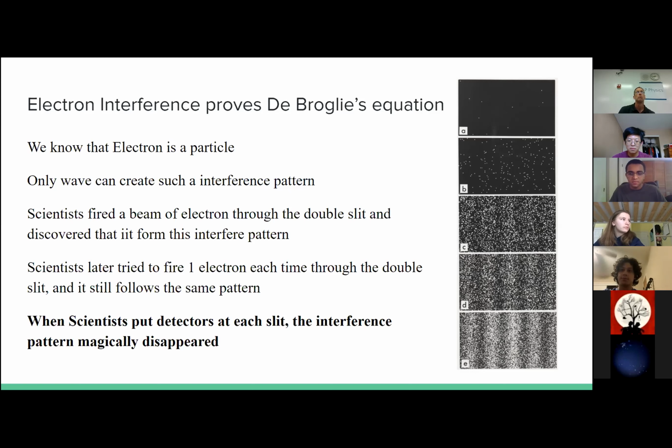So basically, one electron interferes with itself through the double slit, which is kind of amazing. And an even more amazing thing is that when scientists put a detector on each slit to determine which slit the electron passes through, the interference pattern just magically disappears. This is a phenomenon we are going to discuss in our later topics.